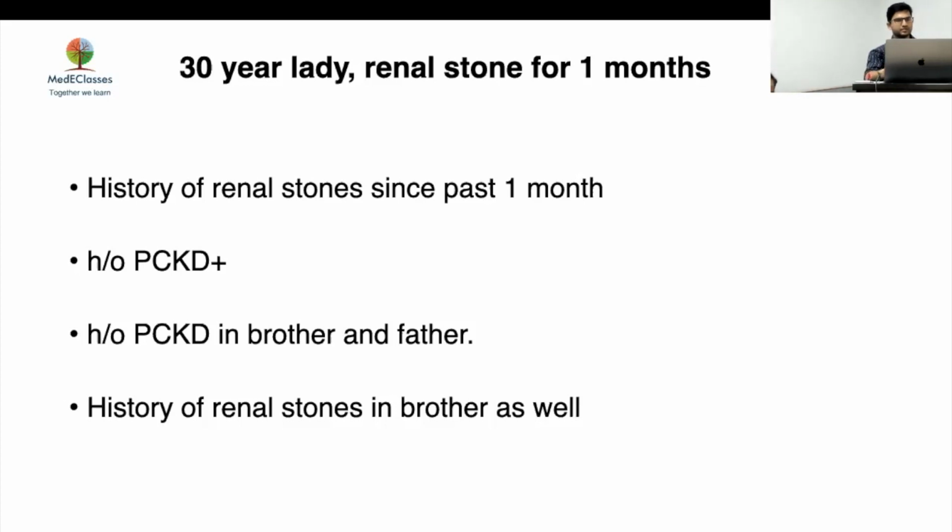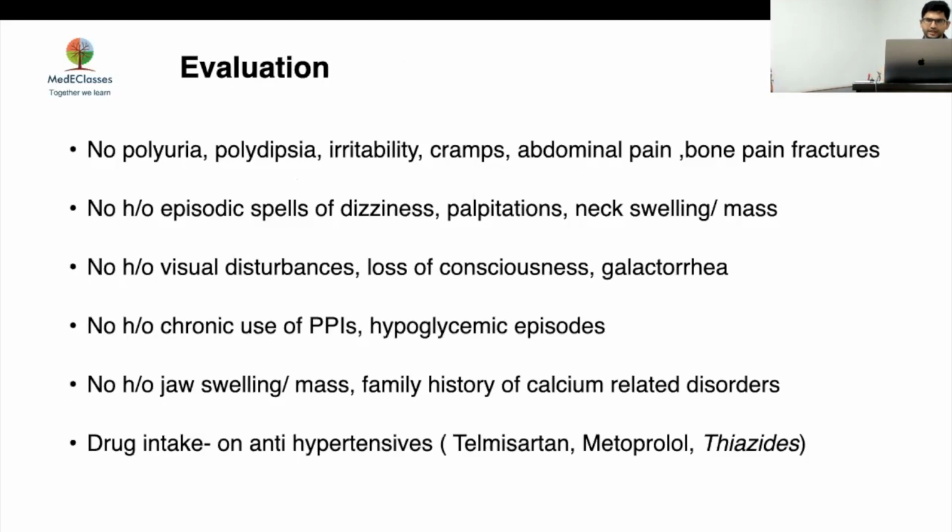There was a history of renal stones for the past 1 month. There was a history of PCKD in her brother as well as her father, and a history of renal stones in her brother as well. So again, like the previous case, no history of polyuria. Basically, it was not a symptomatic hypercalcemia.